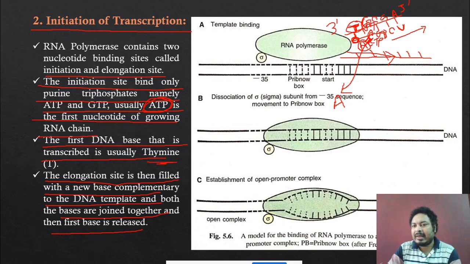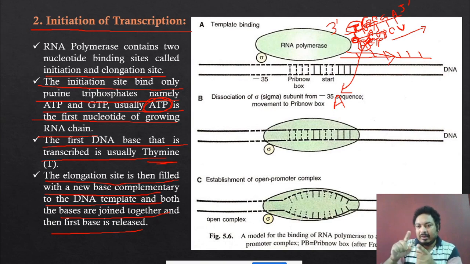Then the opposite RNA is the C. Then A and C are both binding to each other. Okay, so the next concept: when the C molecule is binding to the A, immediately the A is detached from the T. The hydrogen bonding between the T and A is detached, and the A molecule is released.